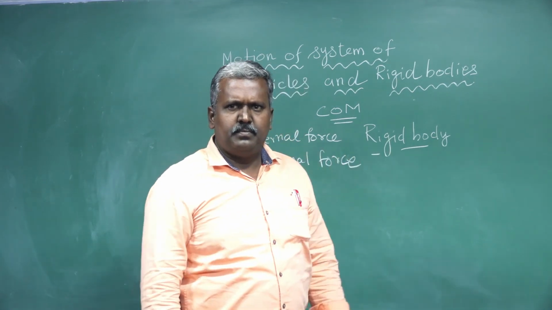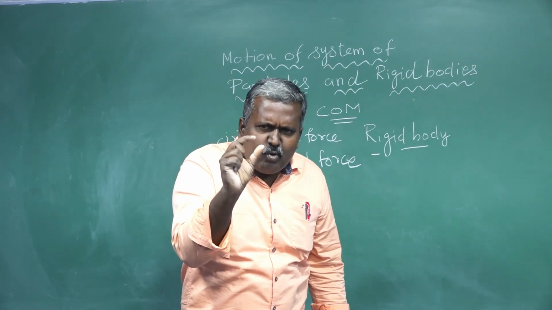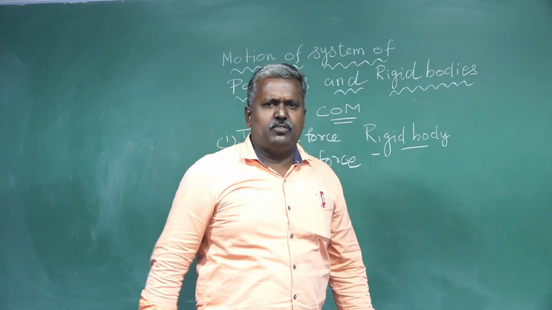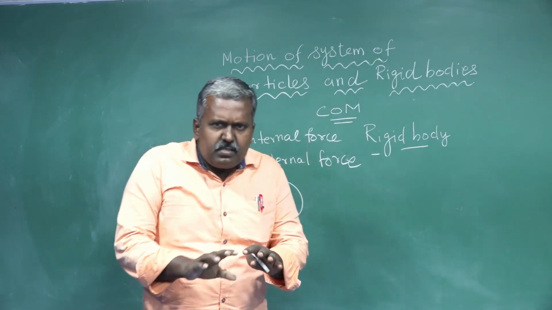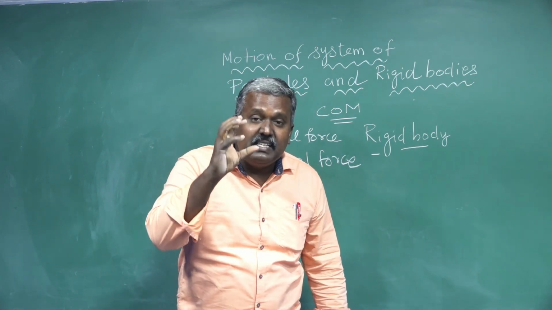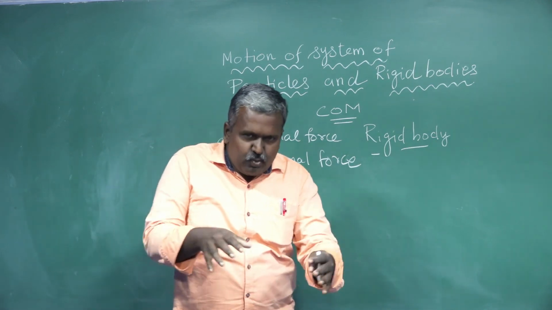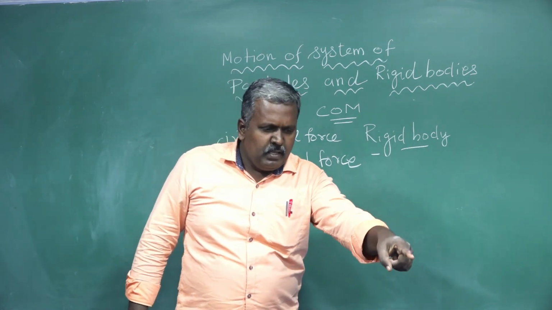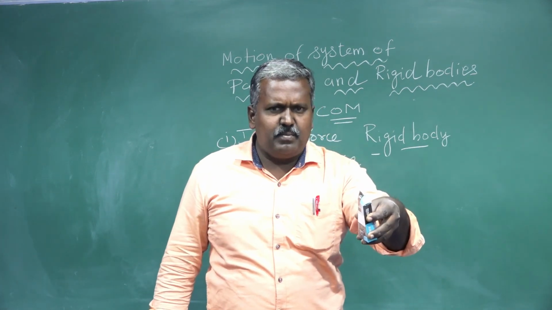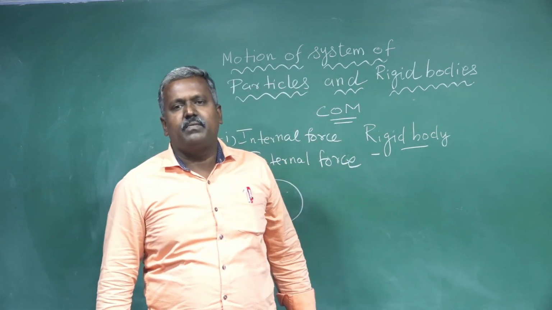No. But a little bit of deformation takes place in the wooden table also. But this deformation we cannot see because it is negligible. So in these two cases, the chalk box is not an example for a rigid body, but the table is a very good example for a rigid body.